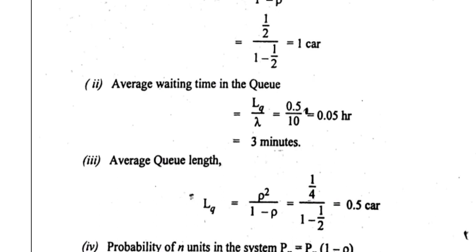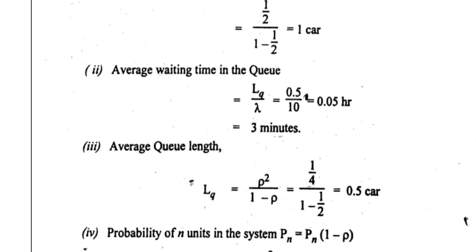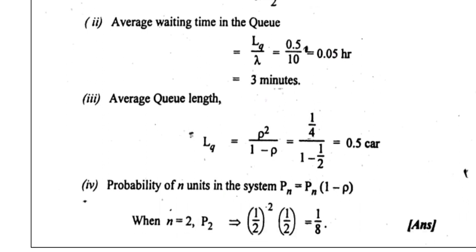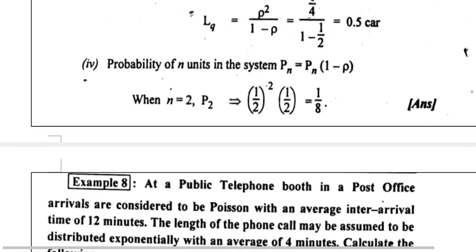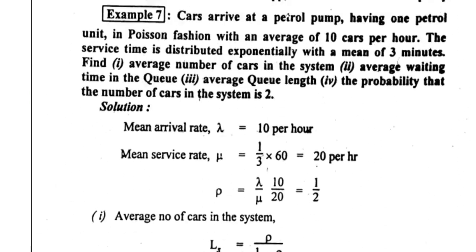The average queue length, we calculate as LQ equals rho square by 1 minus rho, that is 1 by 4 divided by 1 minus 1 by 2, which is 0.5. The probability of n units in the system can be represented as Pn equals rho to the n into 1 minus rho. So 1 by 2 whole square into 1 by 2 equals 1 by 8. Like that we can calculate for the system. In this problem we have to calculate the average number of cars in the system, the average waiting time in the queue, the average queue length, and finally the probability that the number of cars in the system is 2.